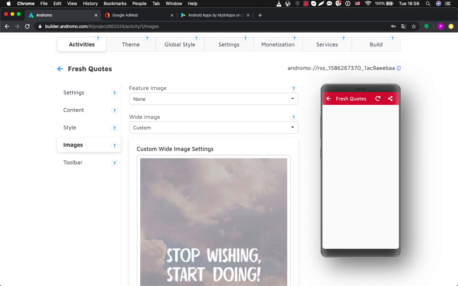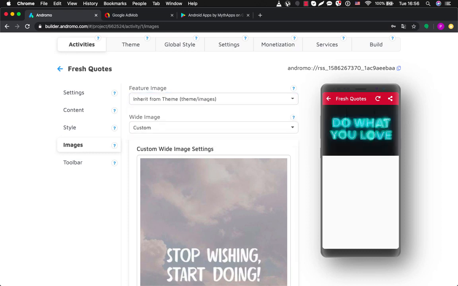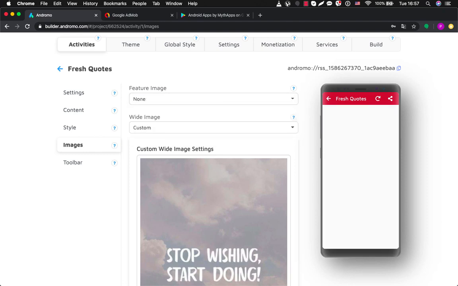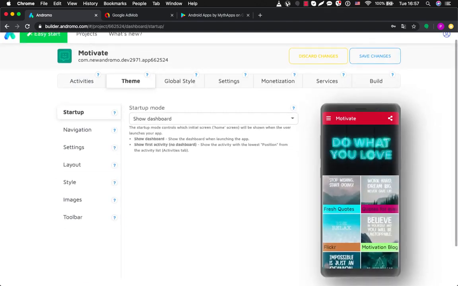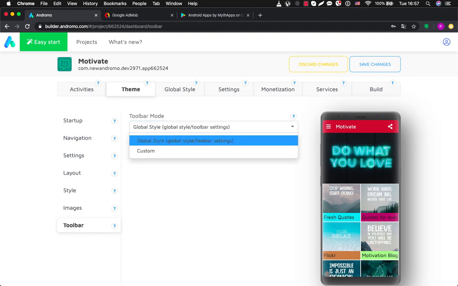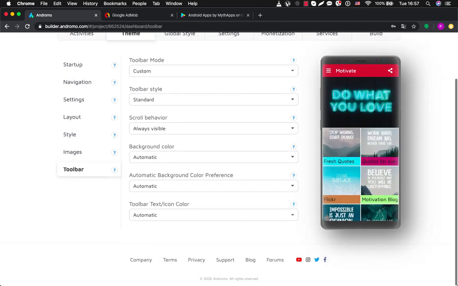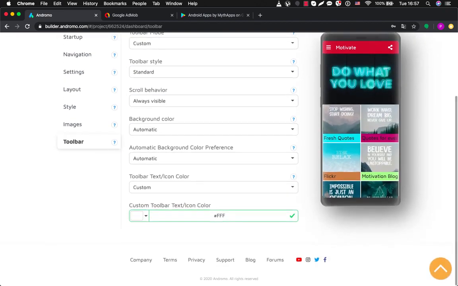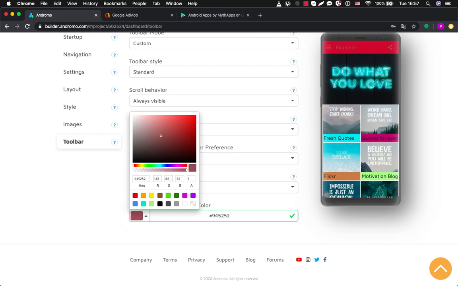Feature image, there is no feature image, but if you choose inherit from theme, now we have inherited our feature image from theme. So this is how it works. And also settings for our toolbar. You can create custom settings, for example, for text. You can see I'm changing text color, and you can see how it's changing on a preview.